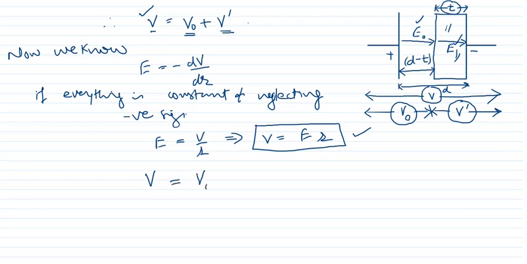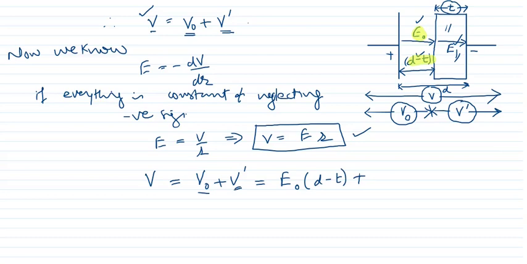So therefore using this concept the total potential V will be equal to V0 plus V dash. Now V0 is E0 into R. In what portion is E0 present? E0 is present in portion D minus T. You can see here, E0 is present in D minus T. So we will multiply E0 with D minus T, so E0 into D minus T, plus, what about V dash?